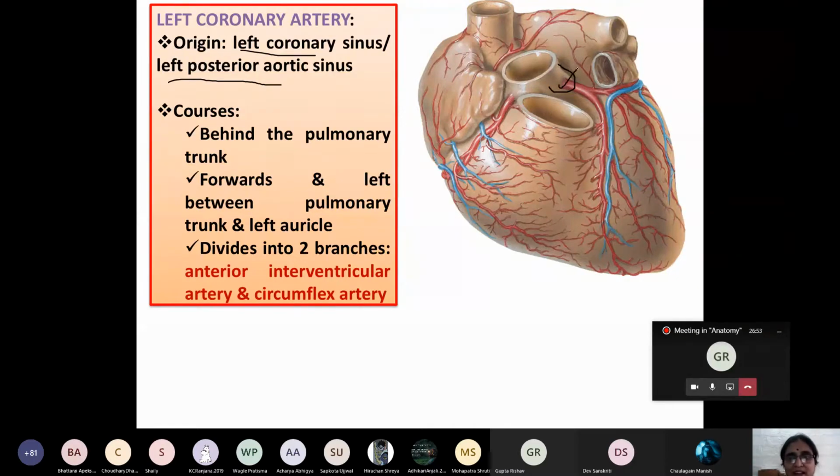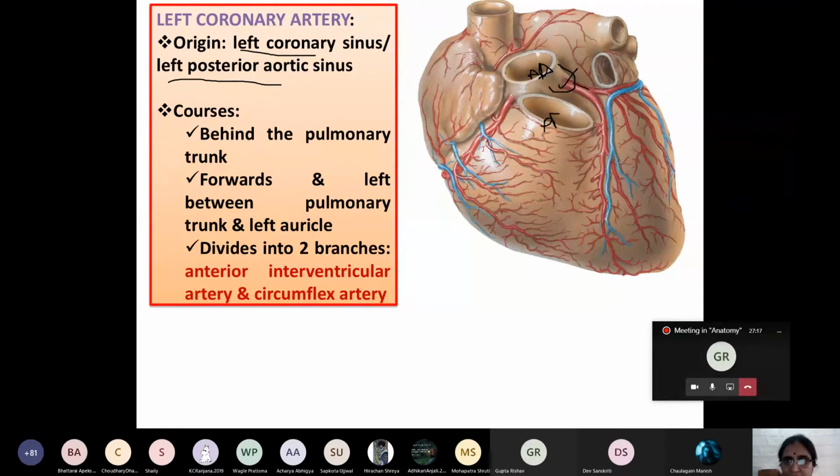And left coronary artery is a very small trunk and it has a short course. It courses behind the pulmonary trunk. Here you can see, first you should know this is the pulmonary trunk. This is the ascending aorta, my dear student. So it runs behind the pulmonary trunk. In this picture you can see it runs behind.